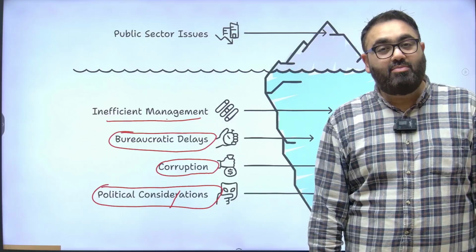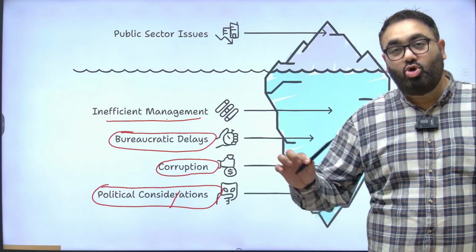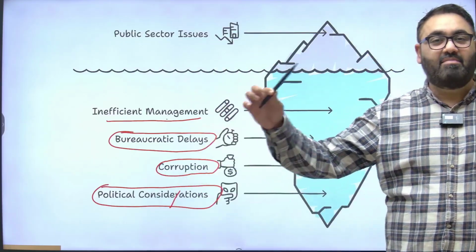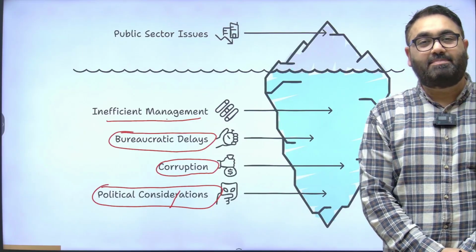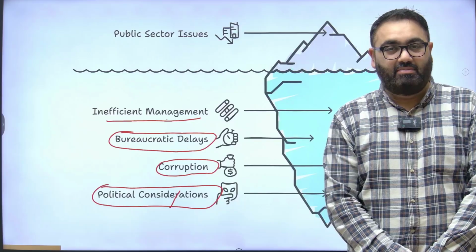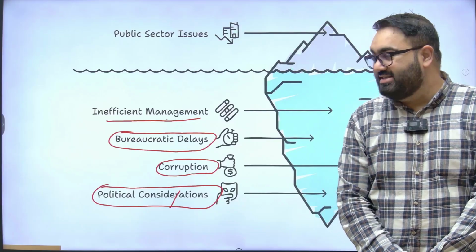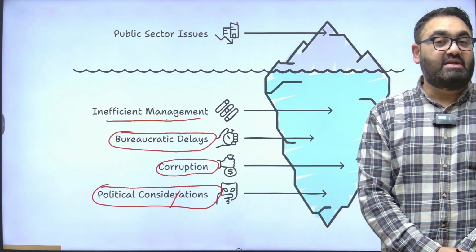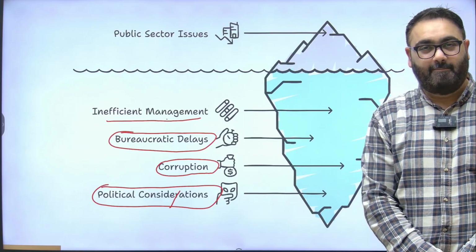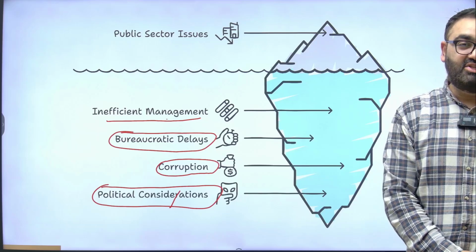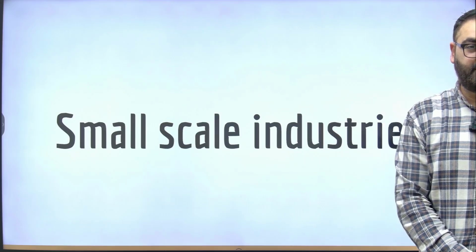The government cannot remove people from the job because it will go against them when it comes to asking for votes from the people. So again, it is political considerations that are kept in mind before taking such decisions. And that is why it is difficult for government companies to compete with the private sector, because when private companies take their decisions, those are much, much more objective.